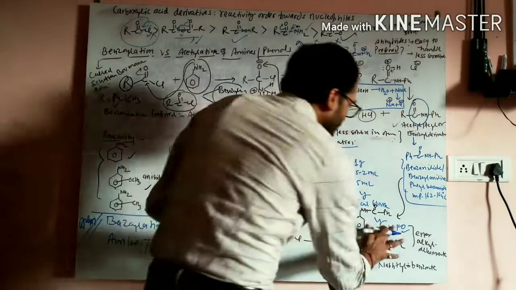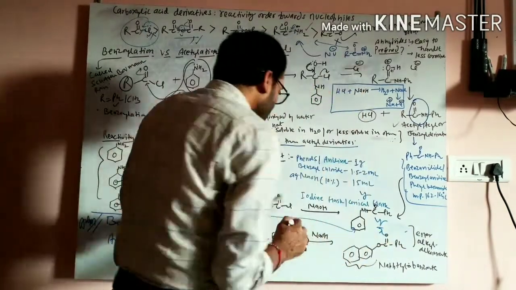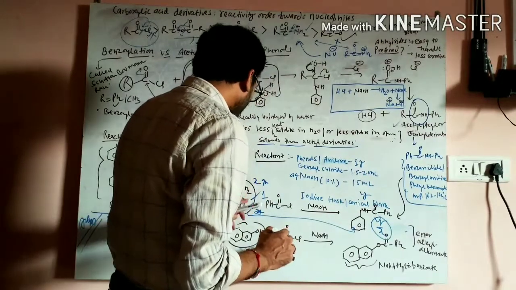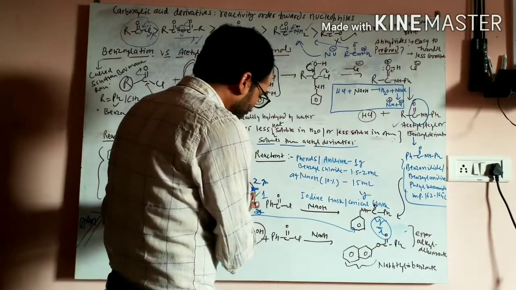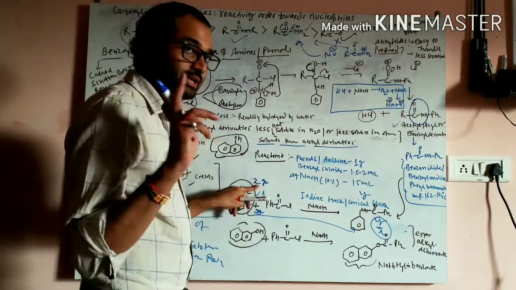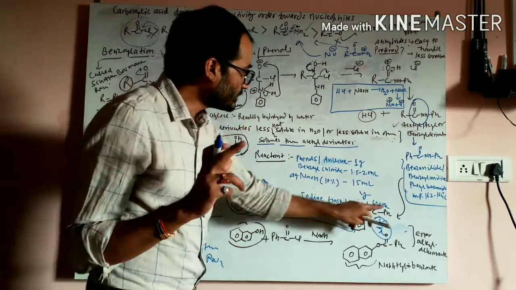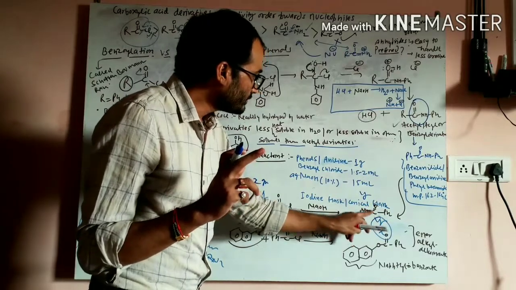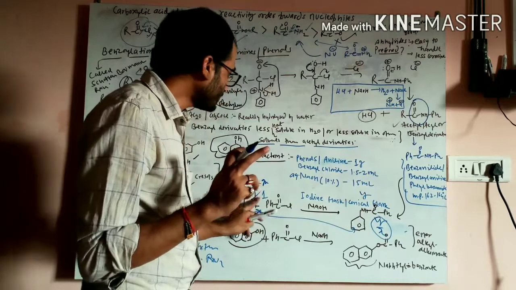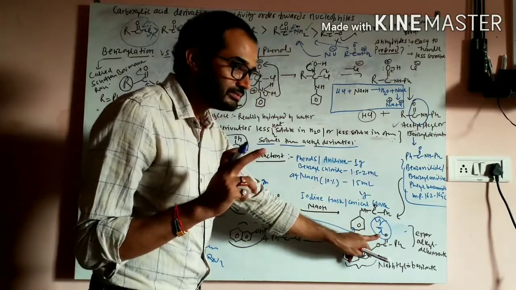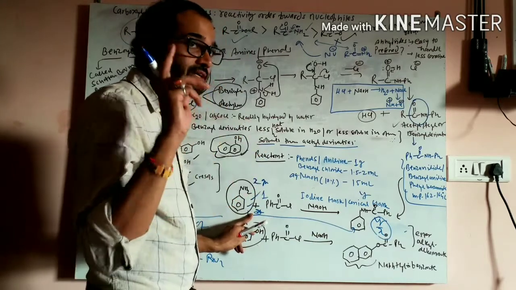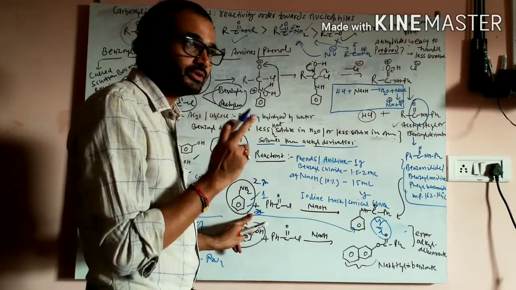Sorry, this is not the percentage yield. This is the theoretical yield. If X gram, the gram molecular weight of aniline, gives Y gram, the gram molecular weight of the product, then 1 gram will give Y upon X gram. This is the 100% yield, or theoretical yield, of the reaction.